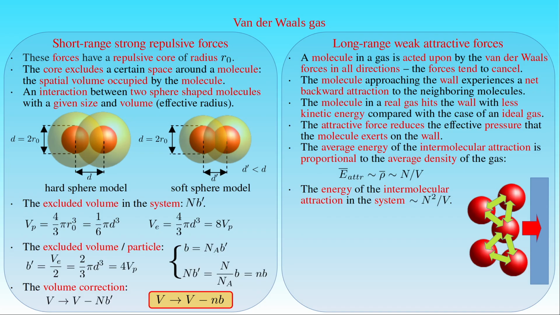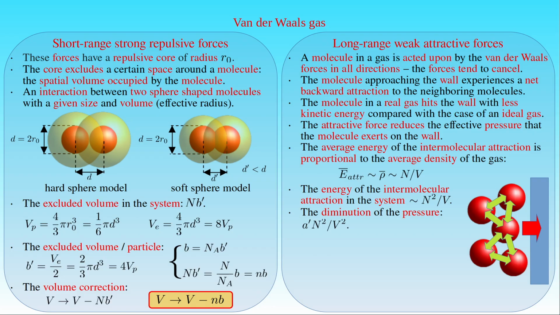This mutual attraction of the molecules leads to a reduction in volume at the same pressure, acting on the molecules like an additional pressure-like term. As a result, the diminution of the pressure proportional to the number of interacting pairs of molecules at the wall is also proportional to the total energy of attraction for all the molecules per unit volume, that is to A' times the square of the number of the molecules N per the square of the volume V. Here the constant of proportionality A' is a parameter determined by the properties of the real gas.